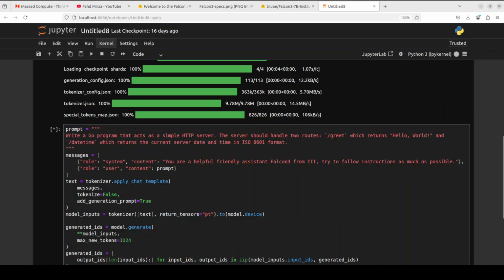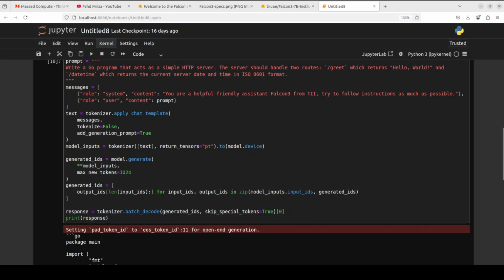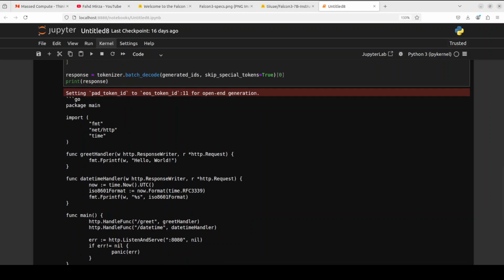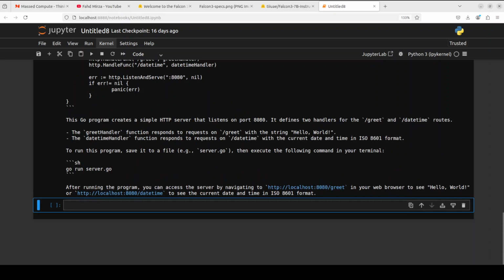The question which I am asking it is: write a Go program that acts as a simple HTTP server. The server should handle 2 routes, and then determine which returns the current server date and time in ISO format. Let's see what it generates. And it has generated the code. Let's check it out quickly. Yep, it looks really cool. There are some functions for handlers and then there's a main function. And then it has given us a synopsis of the code plus how to run it.